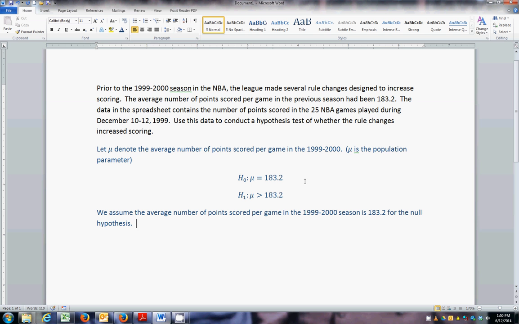So I always have to assume something is true for the null hypothesis, and the alternative is that scoring has increased. So there we have our null hypothesis and alternative hypothesis, both in mathematical notation and in fairly simple English.